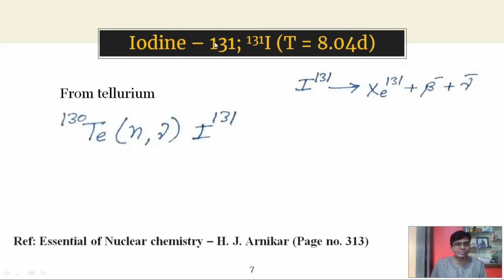The last isotope is iodine 131. It has a half-life period of just 8.04 days. This iodine 131 decomposes readily to form stable xenon 131 with the emission of beta and gamma rays. It is synthesized by irradiating tellurium 130 with slow moving neutrons, and it forms iodine 131 with the emission of radiations. This isotope is very important, especially in the medical field.